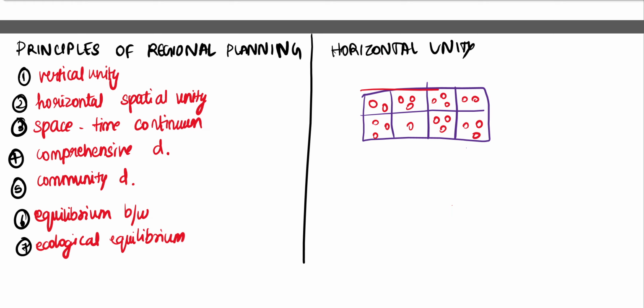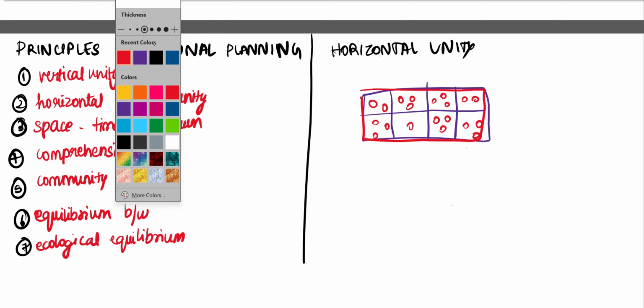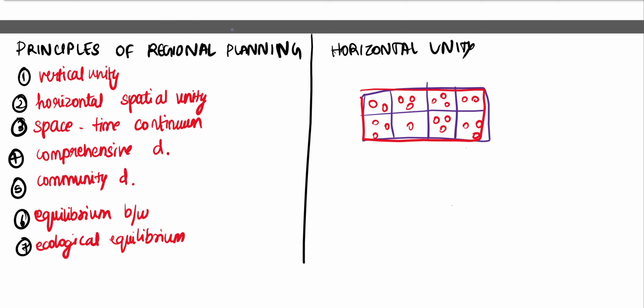This entire thing is a country. Now, how do we define horizontal unity? Horizontal unity is defined as a region. A region has sub-regions, right? We have a region, and the region has a sub-region.